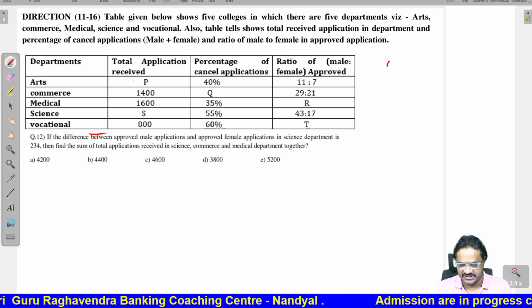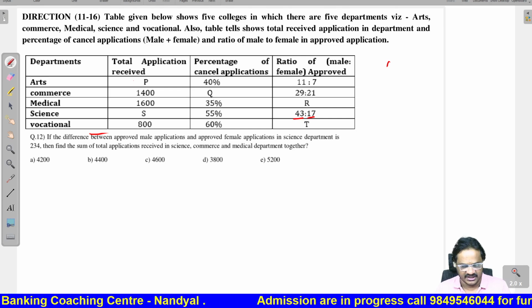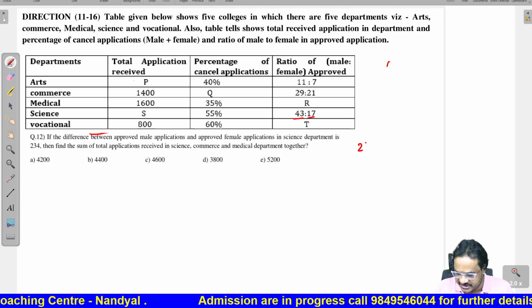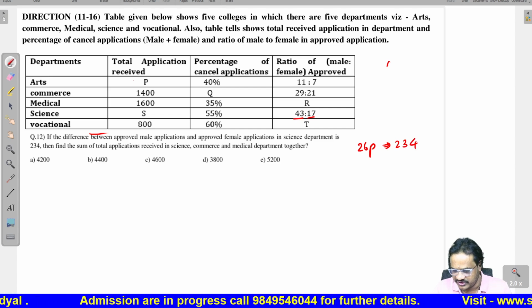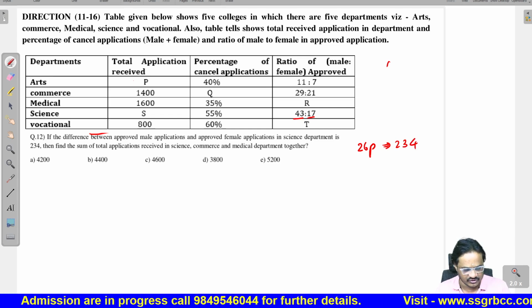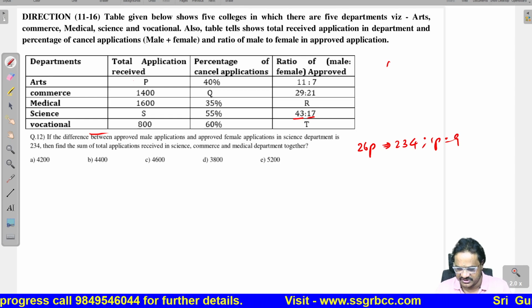Now, if you see the science department, approved male and approved female are 43 and 17, the difference is 26 parts, that is given as 234. 26 parts is given 234. Therefore, one part is 9, because 234 by 26 is 9.